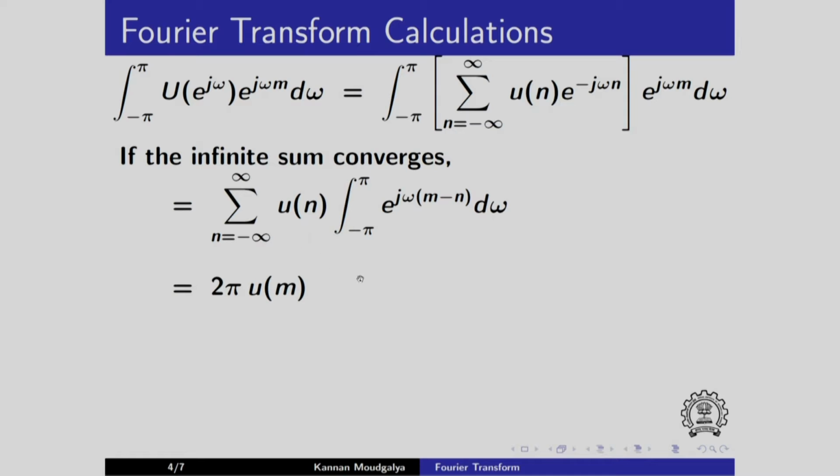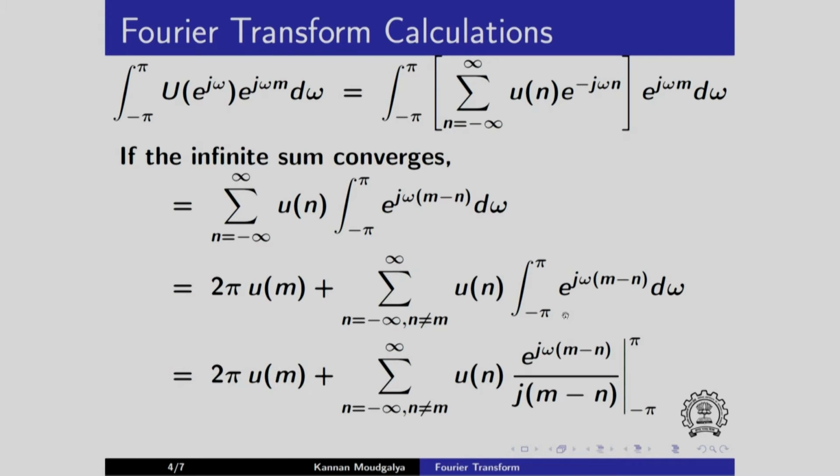So this is the value of this whole thing obtained for n equals m. What about other values? All other terms have to be evaluated. Using the same logic as before, we can show that the second term will go to 0. I would want you to work this out. So we get 2 pi into u of m.